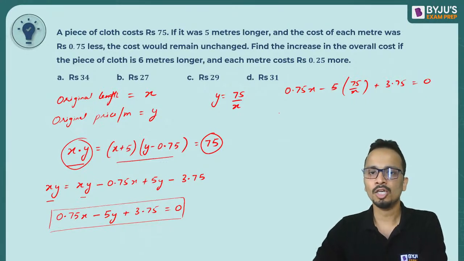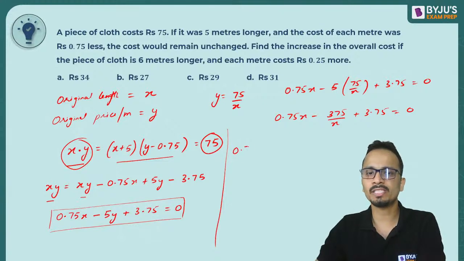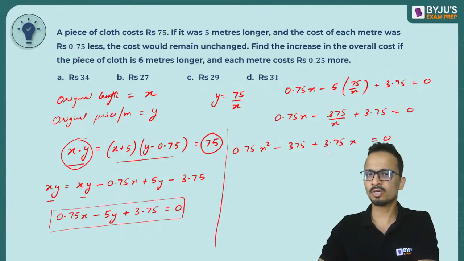Okay. So this will be 0.75x minus 375 upon X plus 3.75 equal to 0. Now taking LCM and making this equation a quadratic equation, so it will be 0.75x square minus 375 plus 3.75 x equal to 0. So this is a quadratic equation.